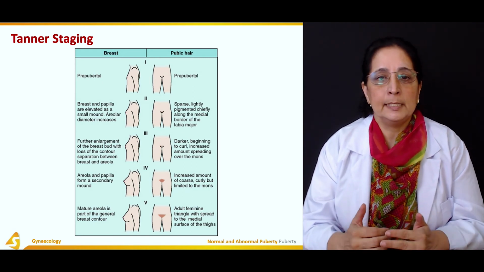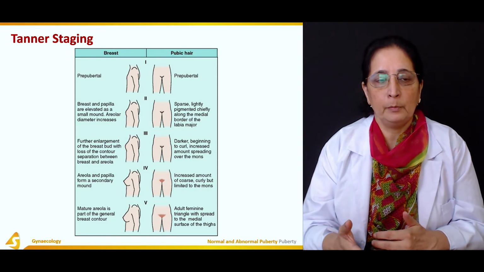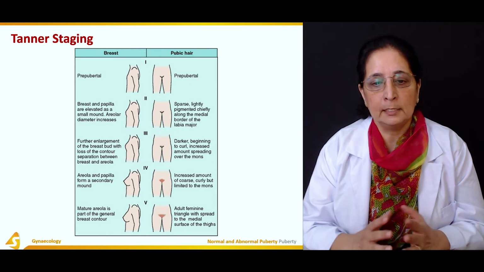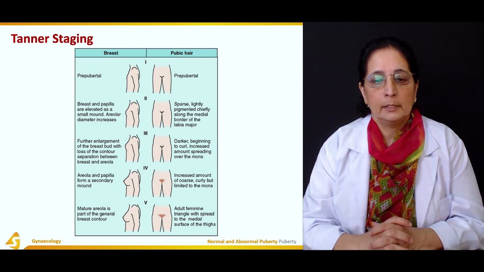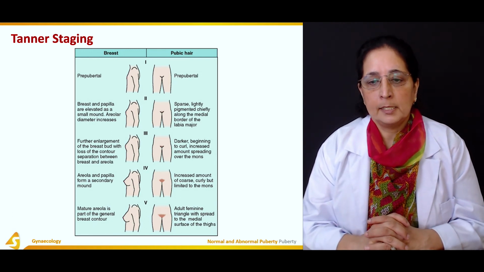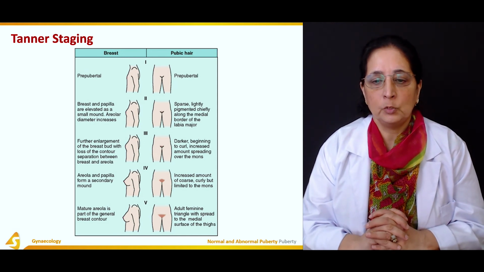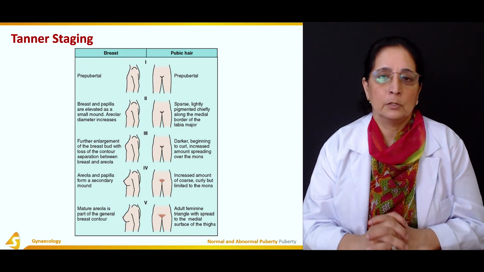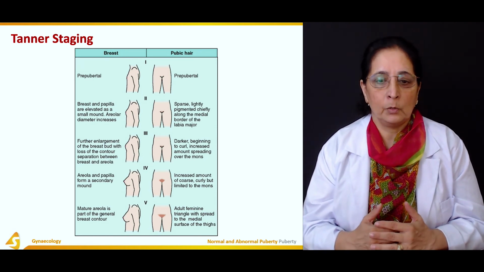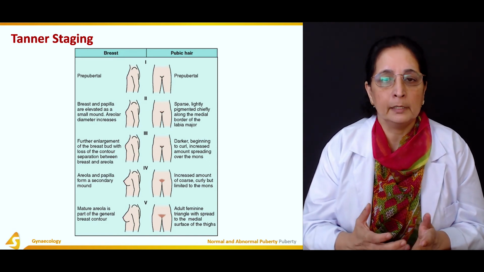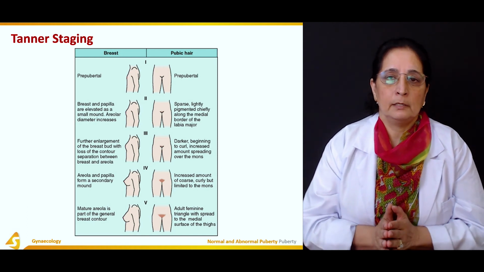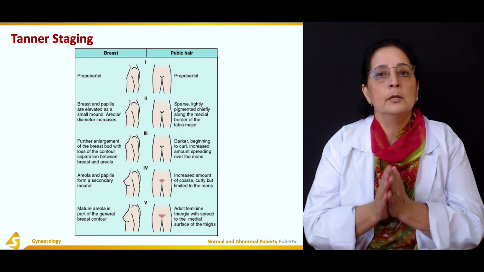So all these are the Tanner staging, starting from prepubertal to stage 5 when it's fully developed. Mature areola then is part of the general breast contour, and adult feminine triangle with spread to the medial surface of the thigh. So starting from the prepubertal time to the fully developed hair growth and full breast development with areola, all these are the different Tanner stages. So it's divided into stage 1 to stage 5.